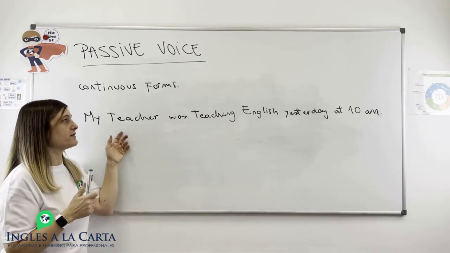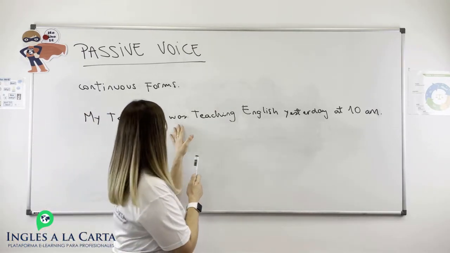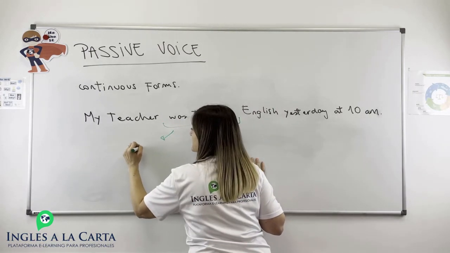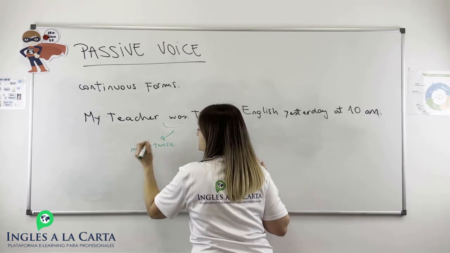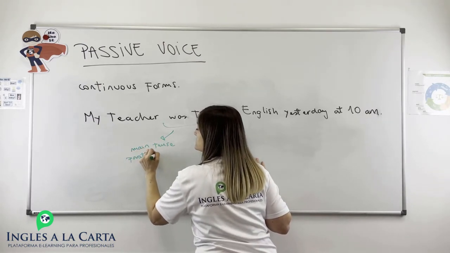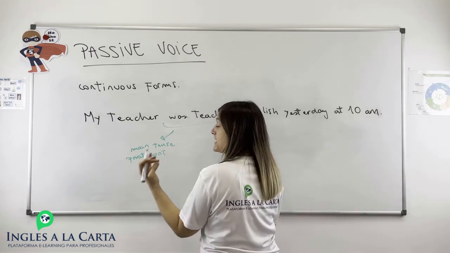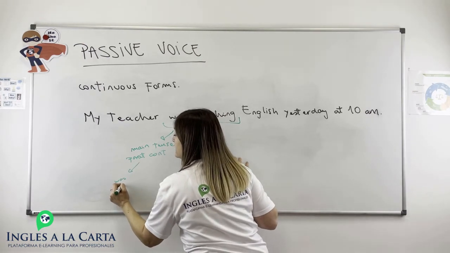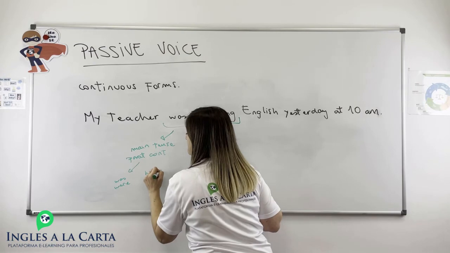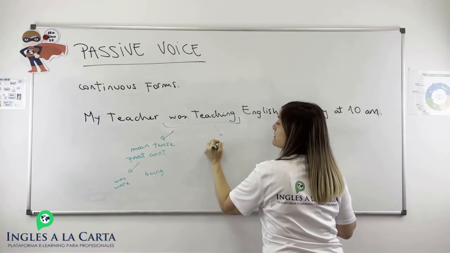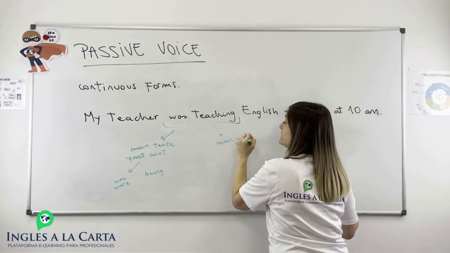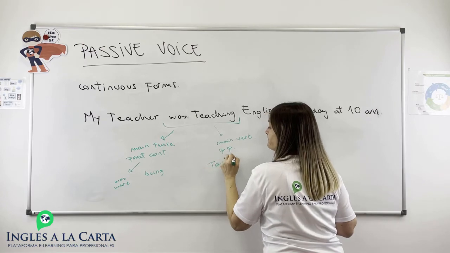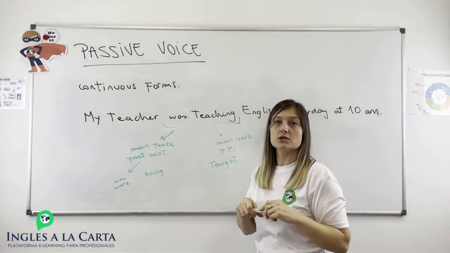In this example, we're going to see the continuous tense. In this case, it's going to be the past continuous. So we have to identify the main tense, which is, as I said, the past continuous. We need to form the past continuous of the verb to be. We have was or were, and the verb to be in the continuous form. Here we have the verb teach. This is the main verb, and in the past participle, it's going to be taught. Okay? We have teach, taught, taught.